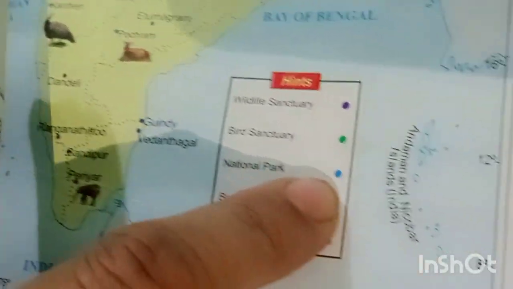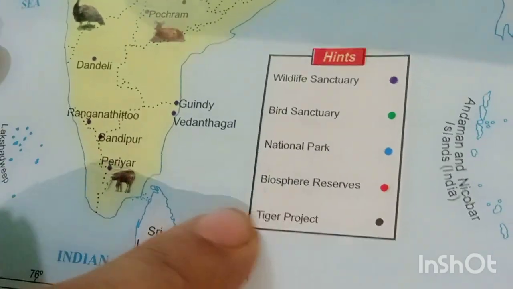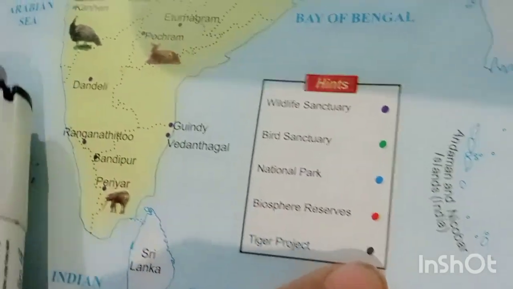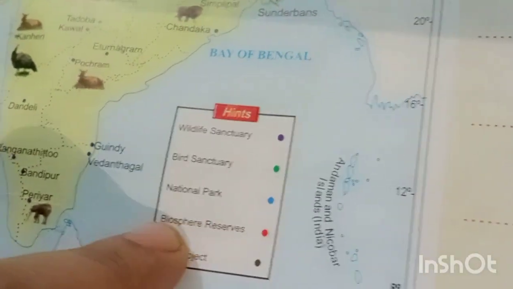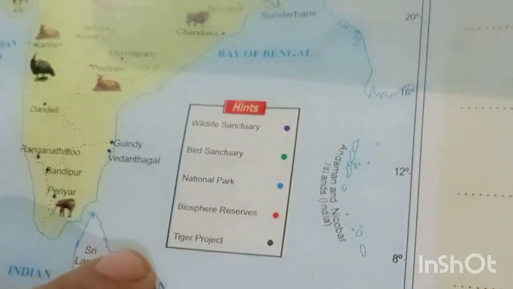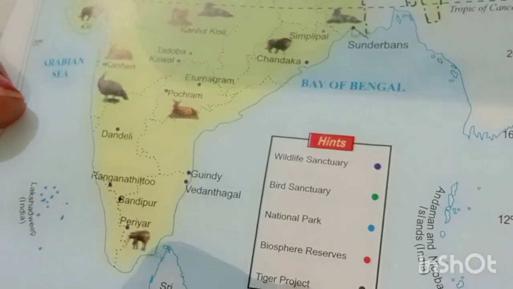These are national parks, and red is Biosphere Reserve, and Tiger Project is shown in black. This national park is a natural habitat of our wild animals, and it is protected by the government.